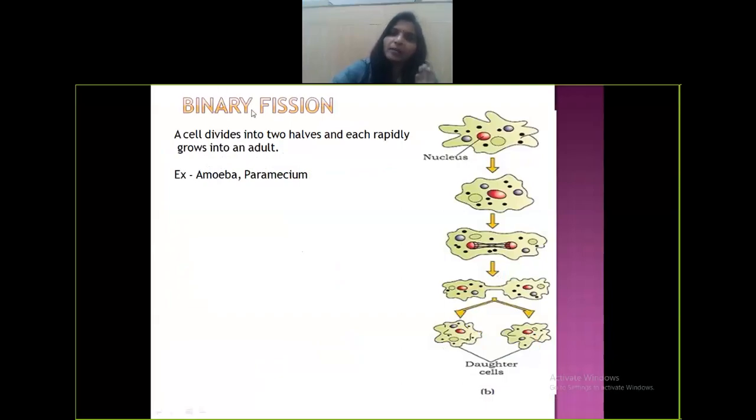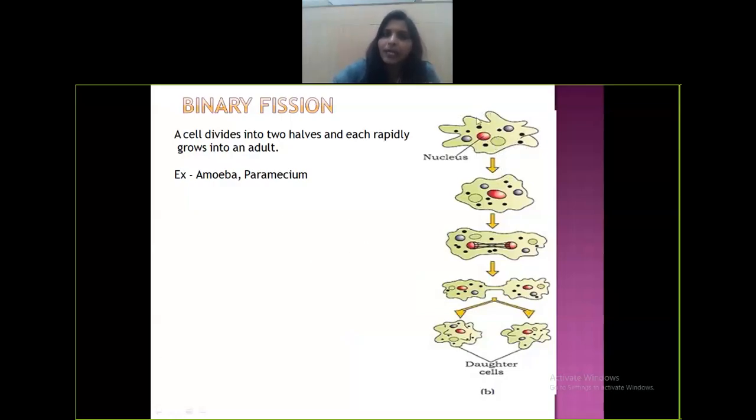So let's take one by one. First one, binary fission. What is the meaning of binary fission? Binary, 2, multiple of 2. So what happens over here? See, the picture is self-explanatory. You can see here, there's a single amoeba. So basically we refer amoeba as a single cell.